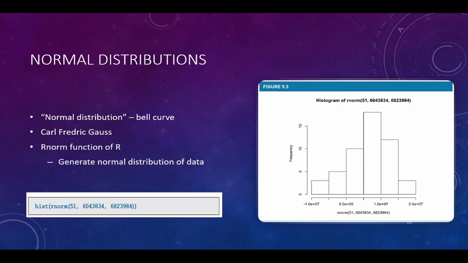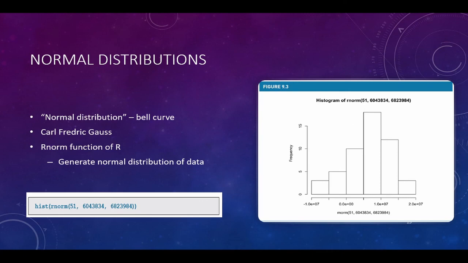this normal distribution? This is the first time we're going to use something called a nested function. So we're going to use a function within a function. Here you can see we use the hist function, right? But what we're sending it is the output from another function. There is a function called rnorm, all one word, all lowercase, and that function is going to generate the new fake data.